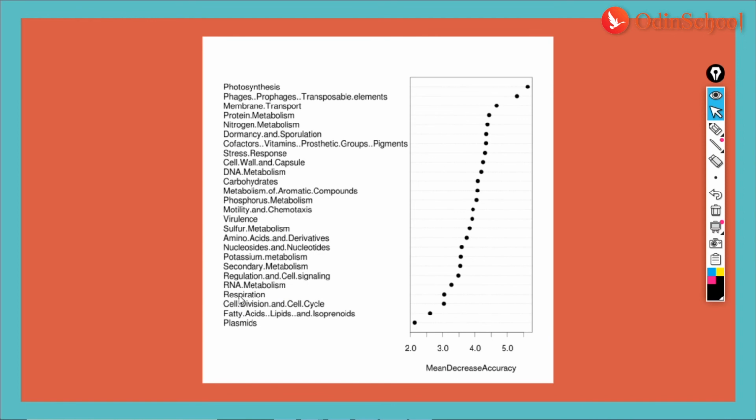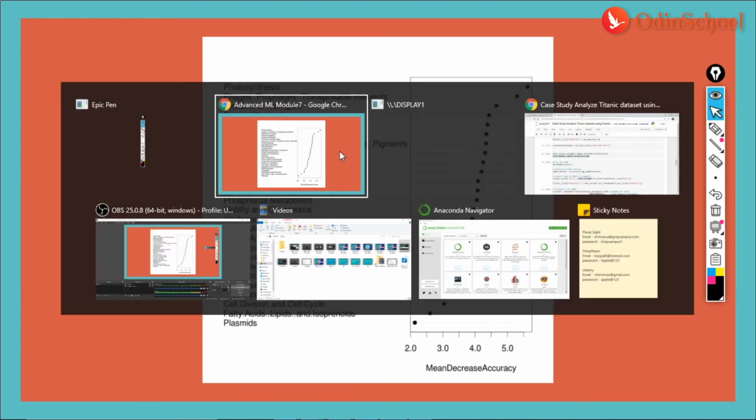Then you have respiration, which is very important, and RNA metabolism. Each of these is of higher importance as we go toward the top. You could also check these values with digits; you need not resort to only graphical output. We could also use a descriptive output, and we would be looking at it as we go further.